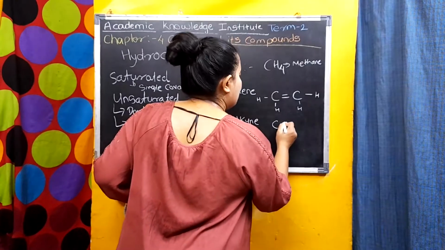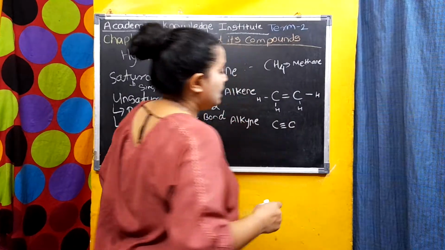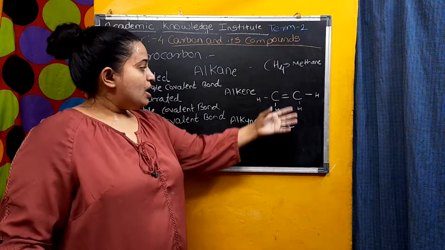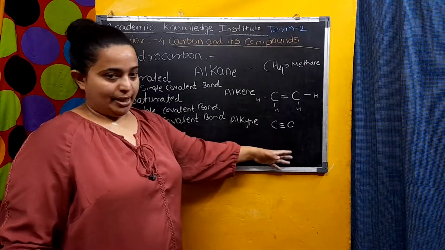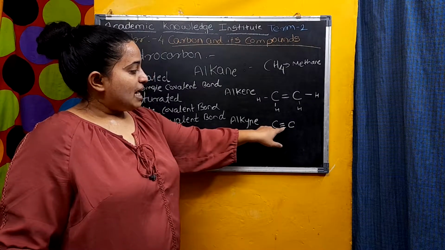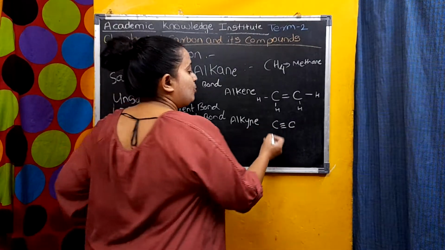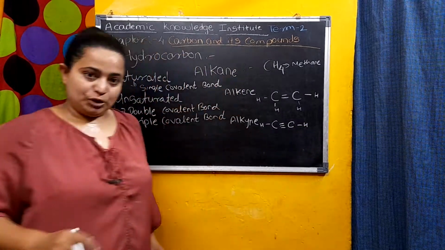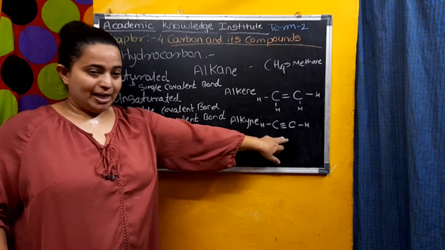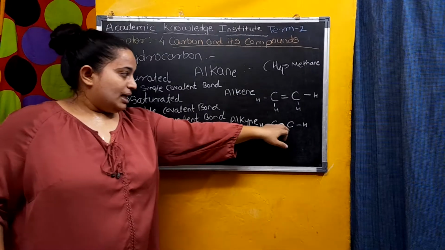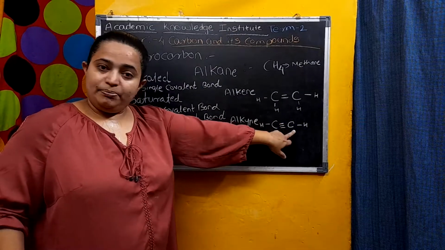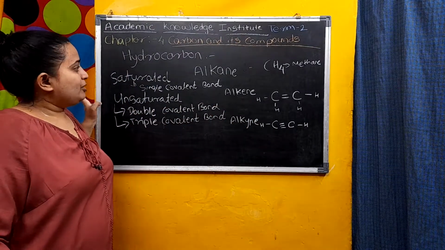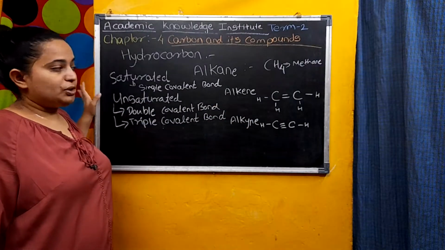Here, the carbon will attach with the triple bond, right? You can take the example of ethyne also. Here the carbon is attached with the three bonds, so only one bond is remaining. This one bond of carbon will be fulfilled with the hydrogen. Understood? This is ethyne. Here the carbon is attached with the triple bond. That's why it is an unsaturated hydrocarbon. Understood, student? This much you understood?